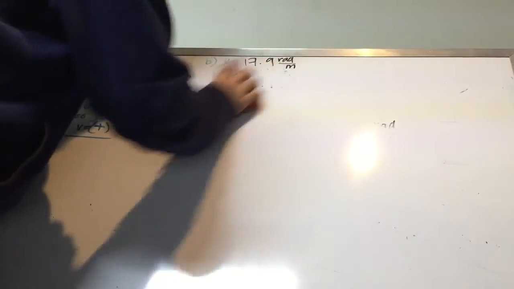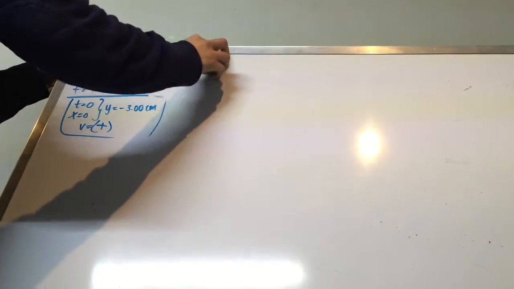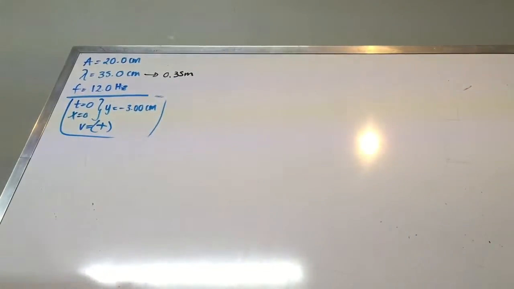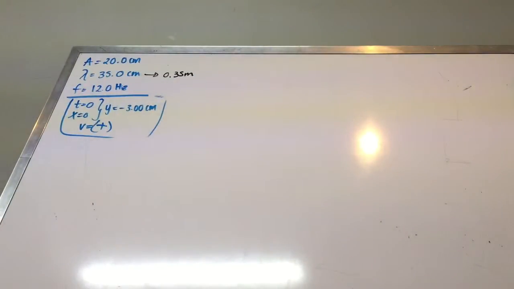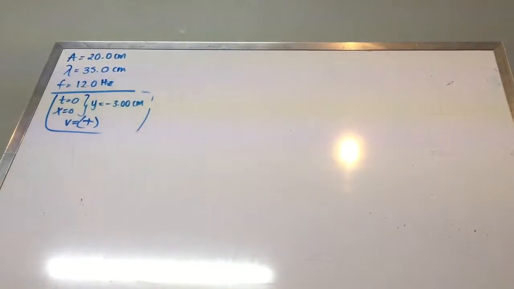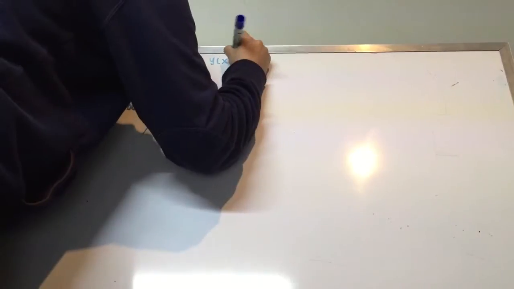Now let me erase this to pass to the third part, which is pretty much important because we're going to find the equation that's going to make us determine the function of our wave. So it's important. Okay, so for the last part of our problem, what they are asking us is which will be the expression for the wave function, that it's going to be y of x comma t.